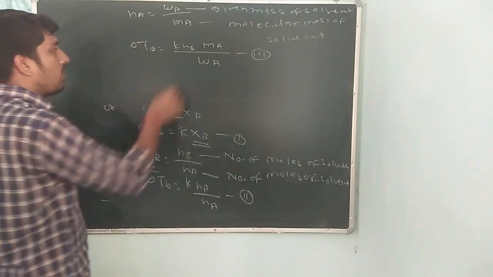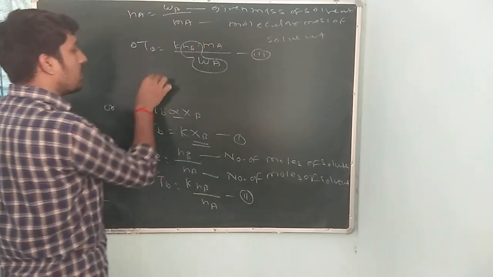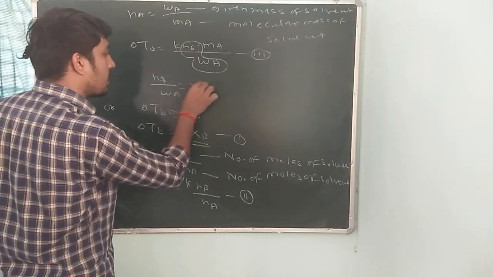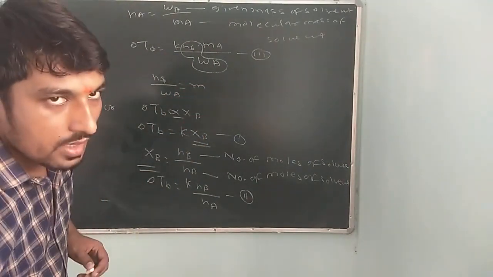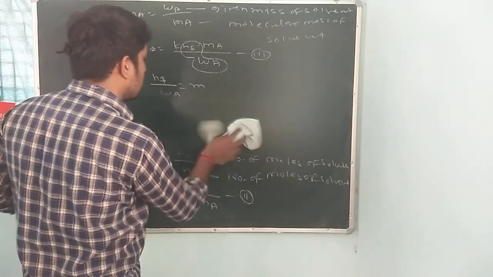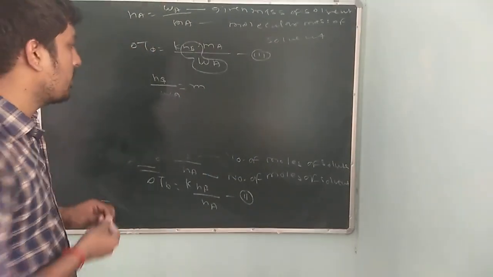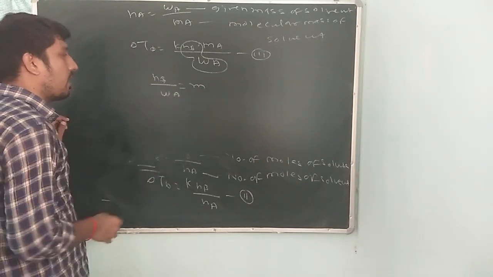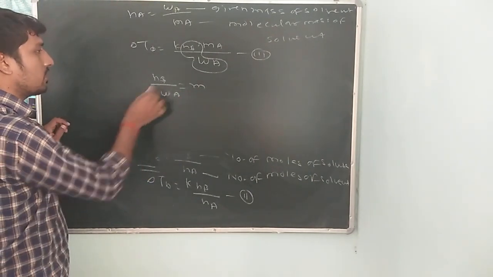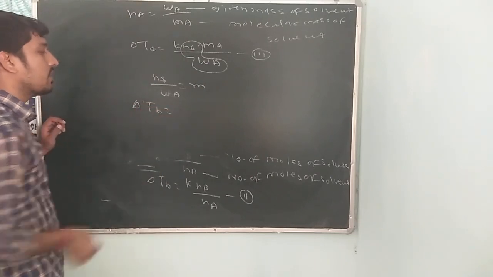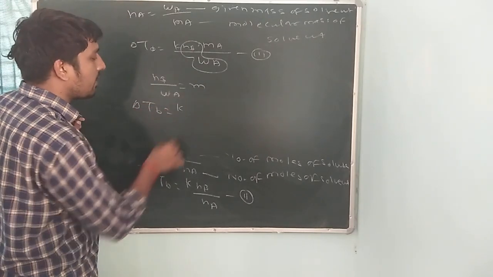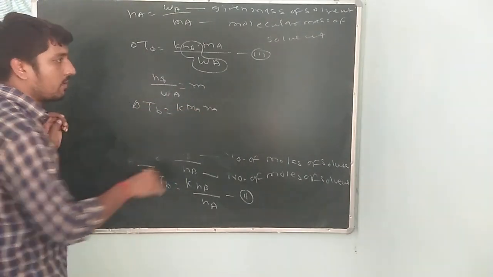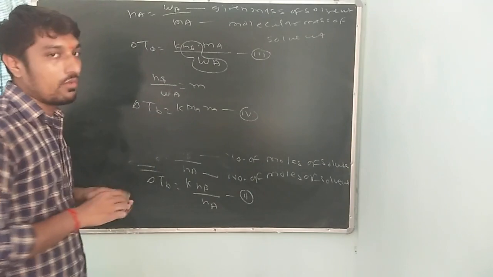Now we know that Nb upon Wa is also known as the value of m, that means the molality. So in place of Nb upon Wa, you can write m. So in equation number 3, del Tb is equal to k Ma and small m. Equation number 4.